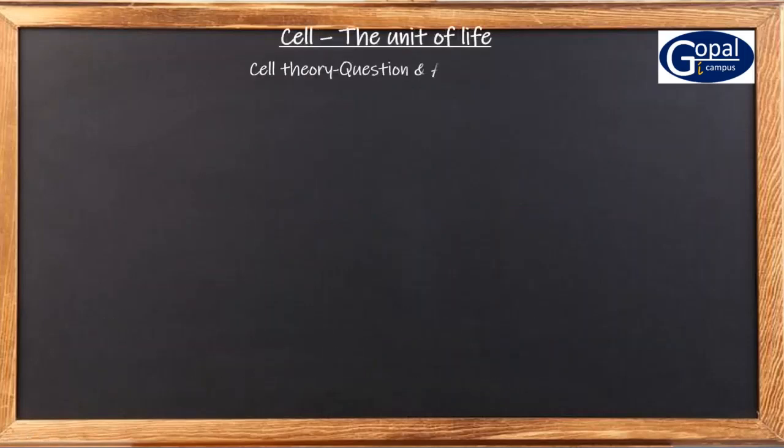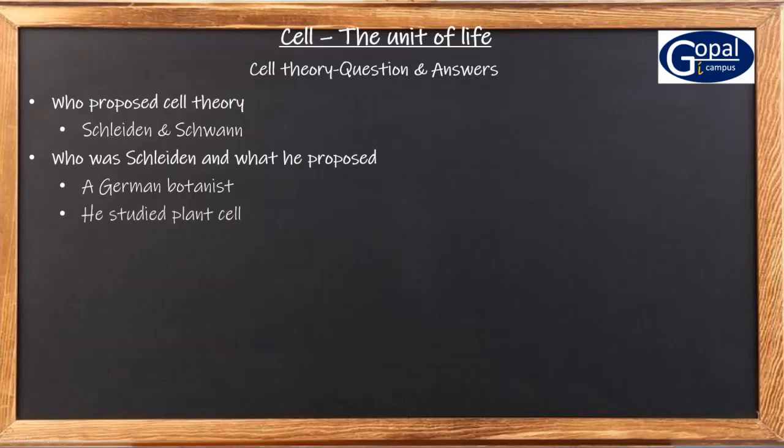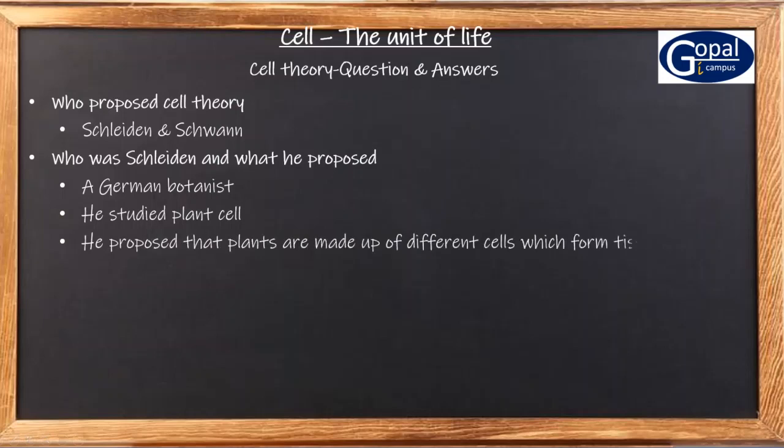So next let us see some questions and answers based on this cell theory. Who proposed cell theory? Schleiden and Schwann. Who was Schleiden and what did he propose? Schleiden was a German botanist. He studied only plant cells and he stated that all plants are made up of different types of cells which form different tissues.